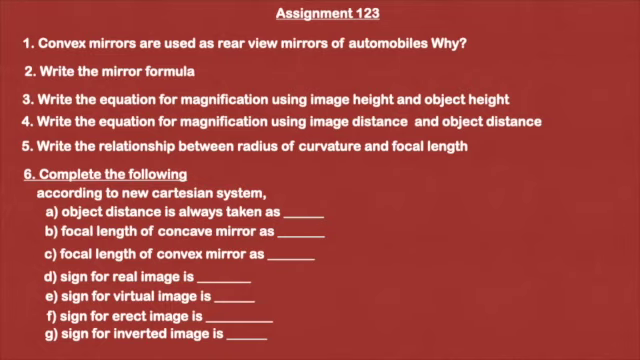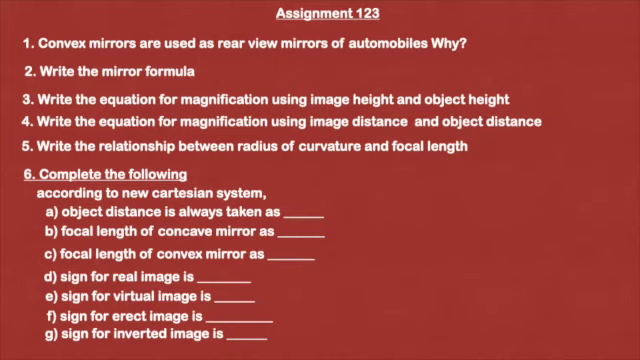Third one. Write the equation for magnification using image height and object height. Image height is given as H dash, object height is given as H. Fourth one, write the equation for magnification using image distance and object distance. Image distance means V, object distance means U. Using that, you have to write the equation for magnification. Fifth one, write the relationship between radius of curvature and focal length. It is already done. You have already written this particular question. Because I am giving all the formulas in this assignment, I have given this relationship also.